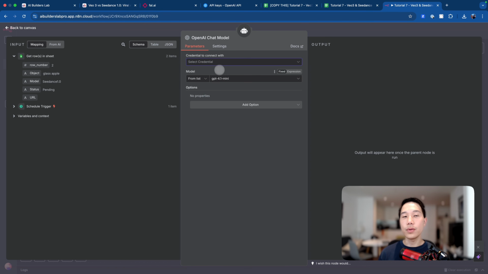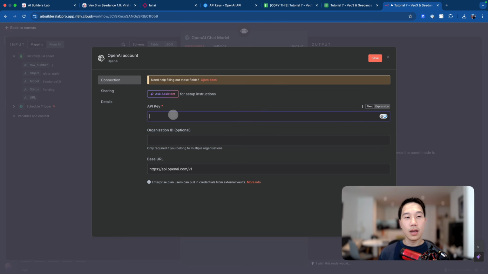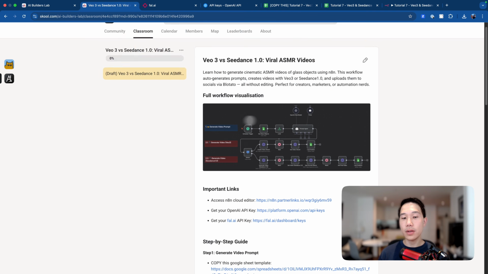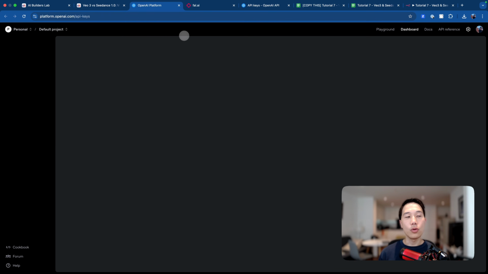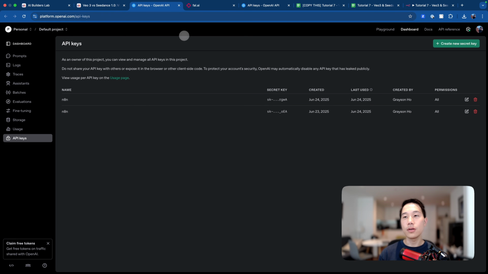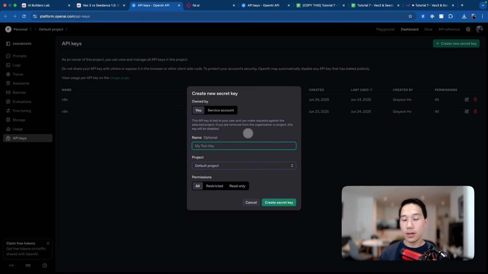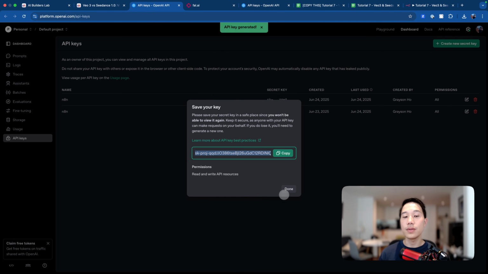The first thing you need to do is set up the OpenAI credentials by clicking on create new credentials. If you don't already have an OpenAI API key, you can go back to the community and click on get your OpenAI API key. You'll be routed to platform.openai.com, where you can sign up for an account and load in some OpenAI credits. Once you have done that, you can create a new secret key here, name it however you like, choose default project, and create the new secret key.